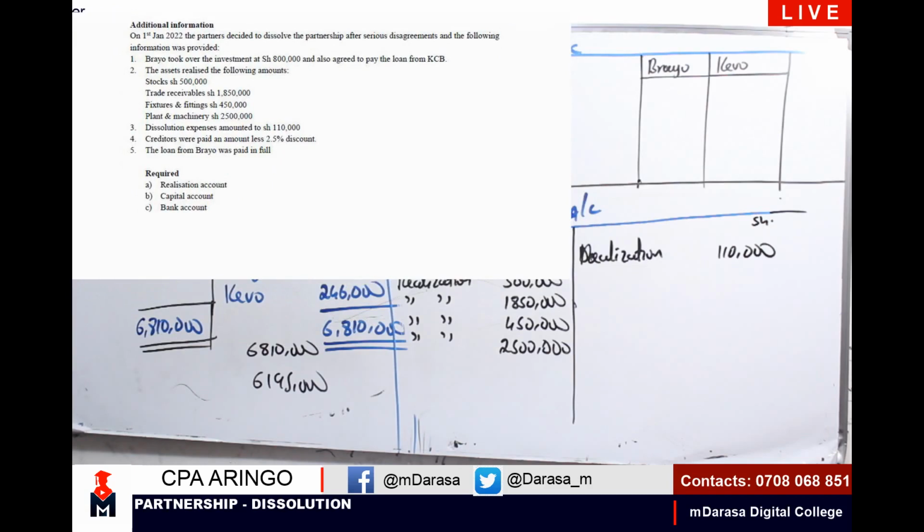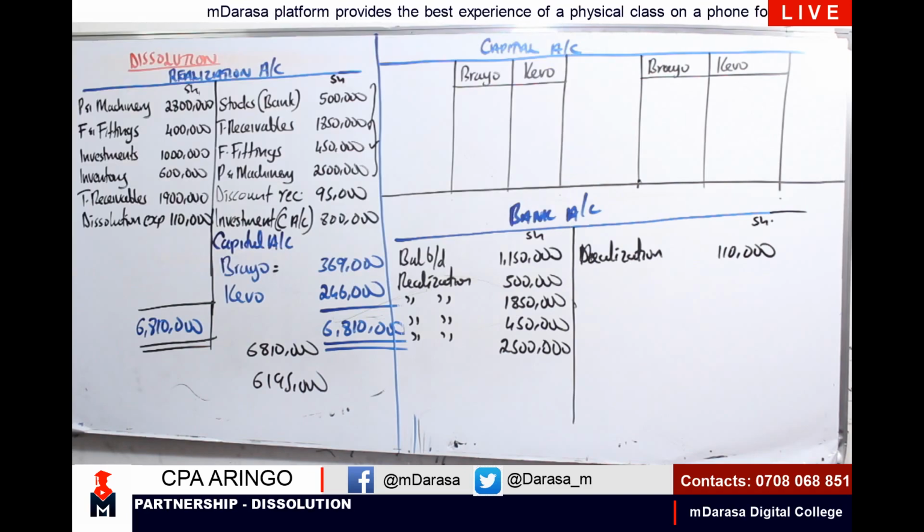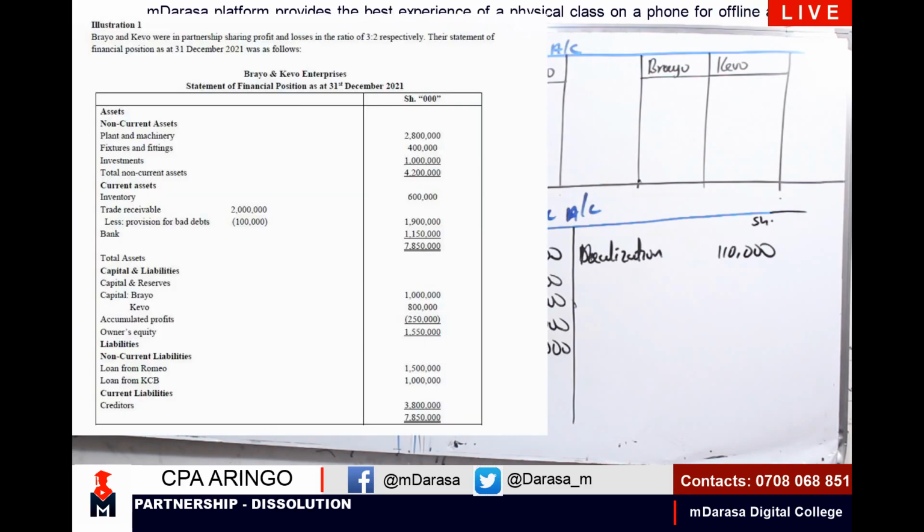We can clearly see that Brayo took over the investment of 800 and also agreed to pay a loan that will affect our capital account. Realization, we've seen dissolution expenses, we've considered. Creditors were paid an amount less 2.5%, and we had already computed our discount. So how much then will we pay our creditors?